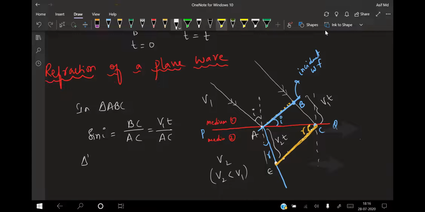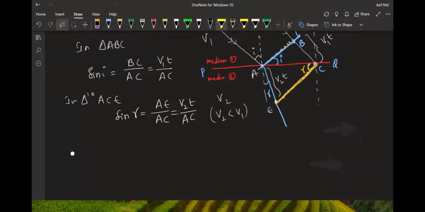The same way, in triangle ACE, see the figure ACE, I'll write sine r is equal to AE divided by AC. AE is v2 into t divided by AC. i is your angle of incidence, r is your angle of refraction.